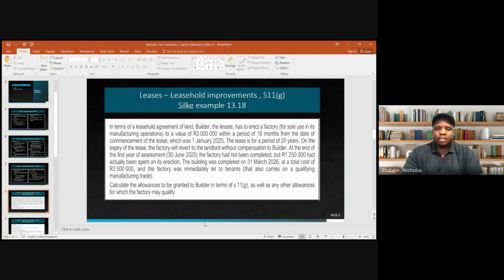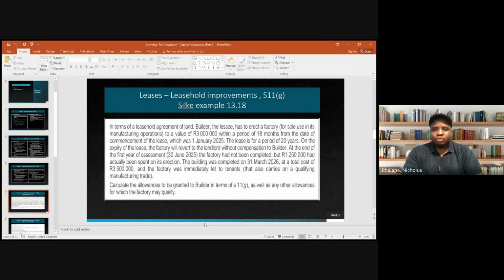Right, so let's start with obviously the value that we are going to use for Section 11G. So we are going to use 3 million, not 3.5. The 500,000 would qualify for allowances under Section 13(1), right? Then let's look at the years of use, which we need to divide the 3 million with. So we are not going to divide by 20 because that is the lease period. So we're going to divide by the period from when the improvements were brought into use until the lease ends.